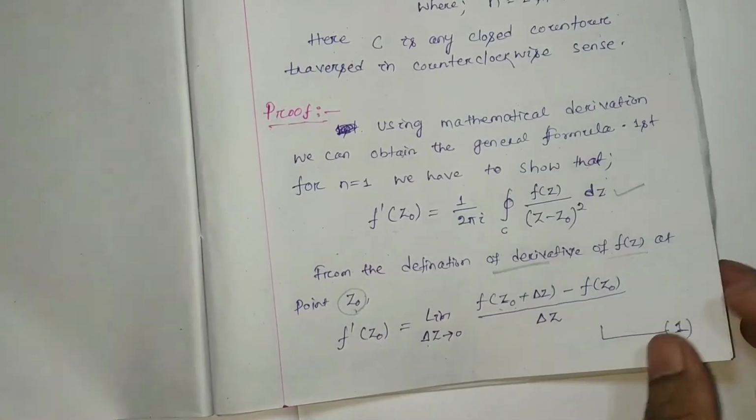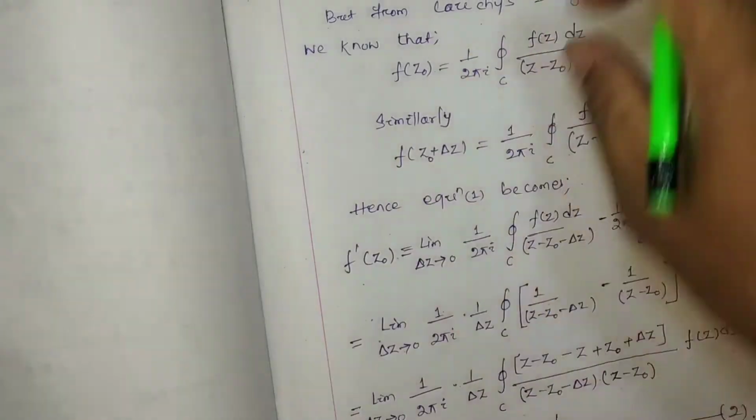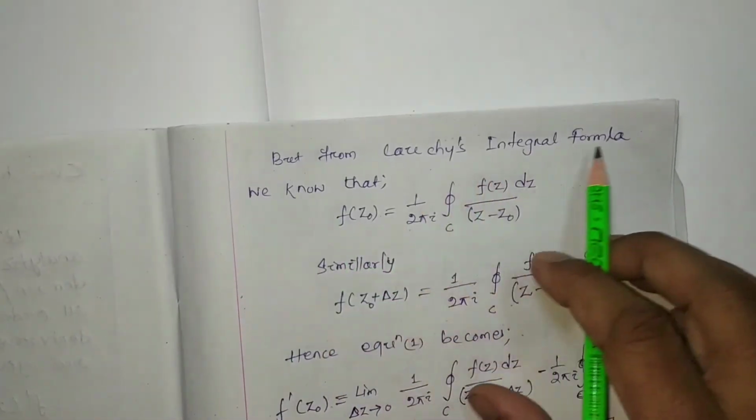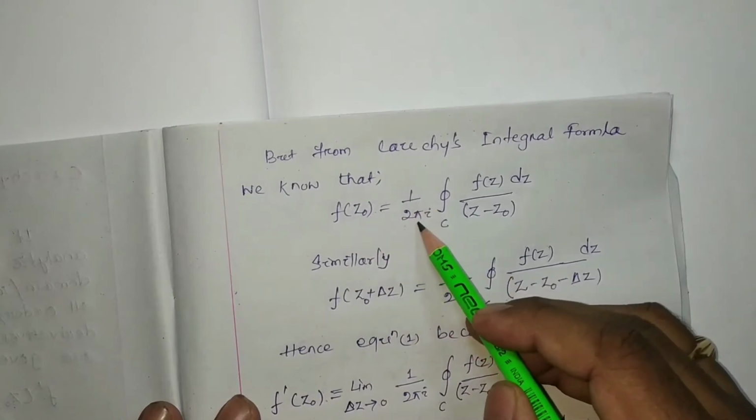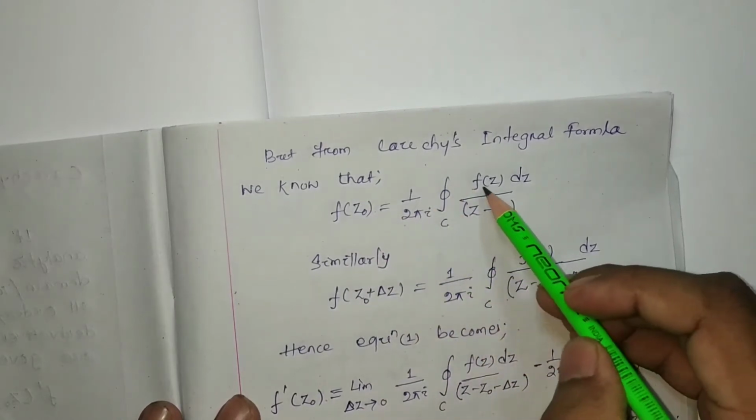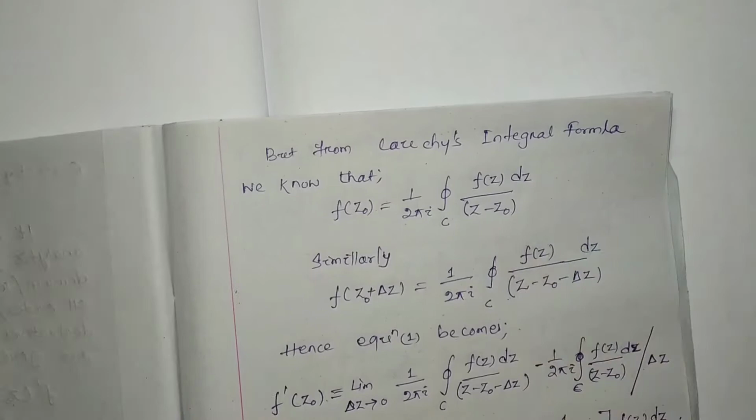Let this be equation number 1. But from Cauchy's integral formula we know that f(z0) equals 1 by 2 pi i closed integration over C of f(z) dz by (z minus z0).